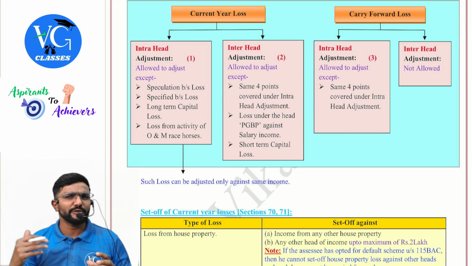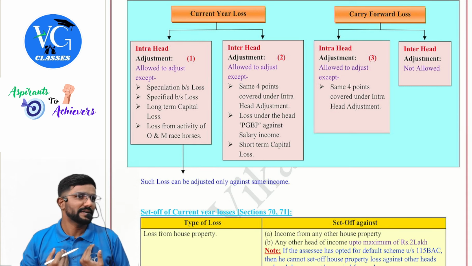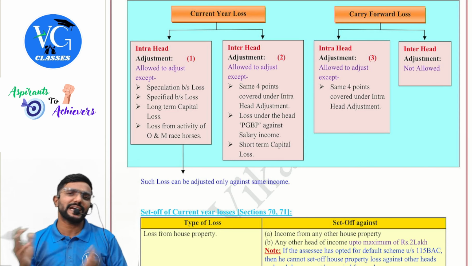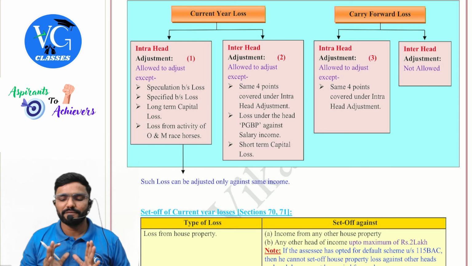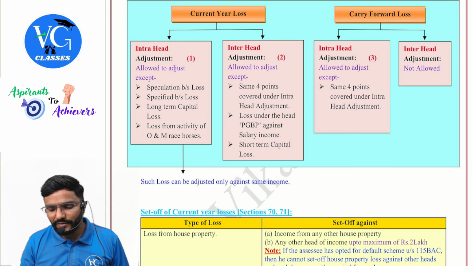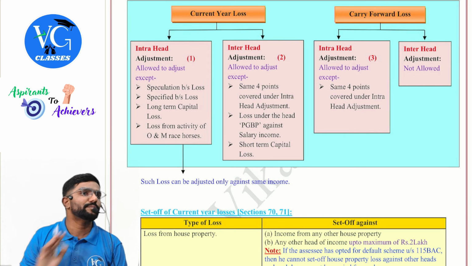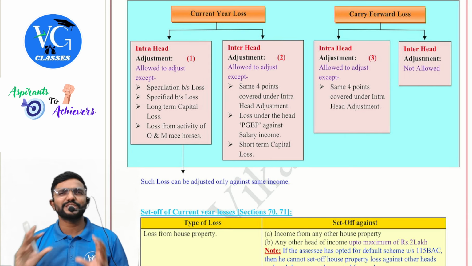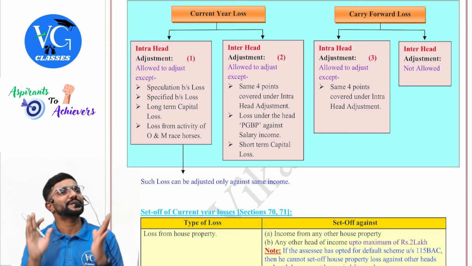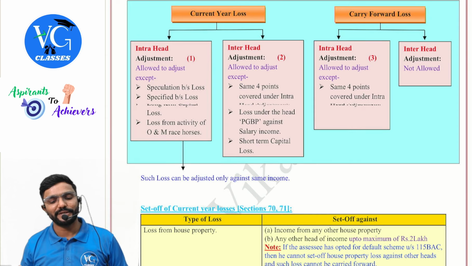Same head. And even for house property loss, sir, if I am following the default regime, I cannot carry forward and I cannot adjust. The effect of section 115BAC at the end we will see, guys. This is the regular thing. Sir, carry forward loss, can we adjust it against other heads of income? No, not at all possible. So the simple chart will give you maximum clarity with respect to loss adjustment, guys.